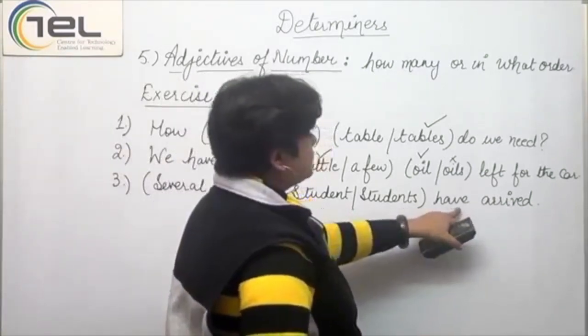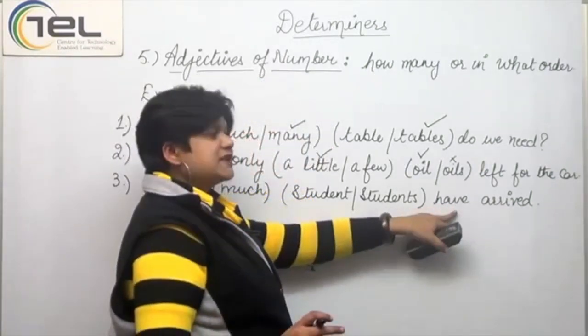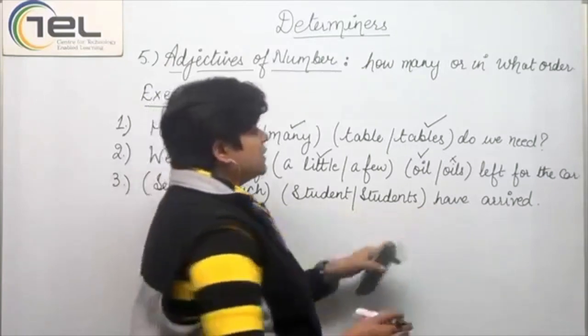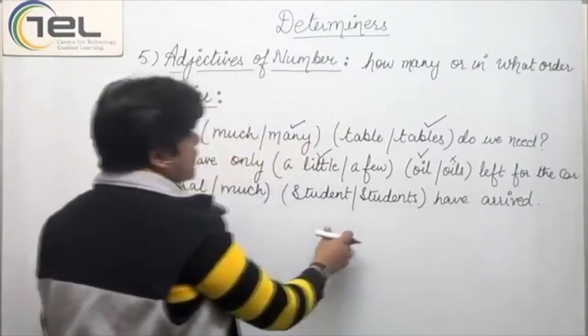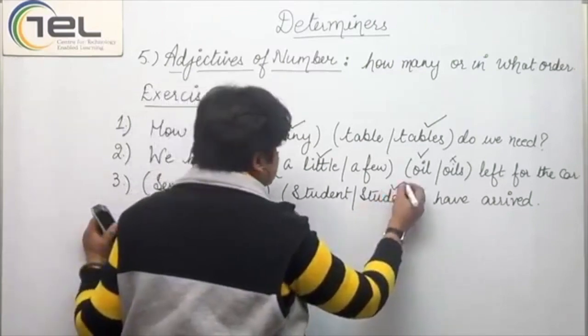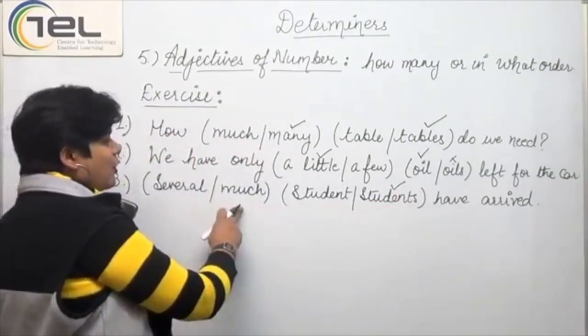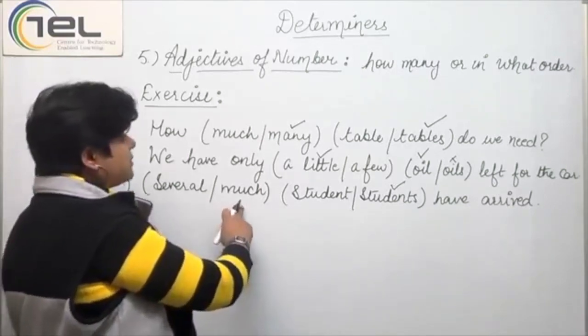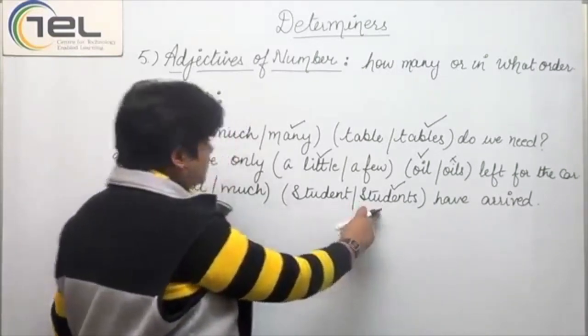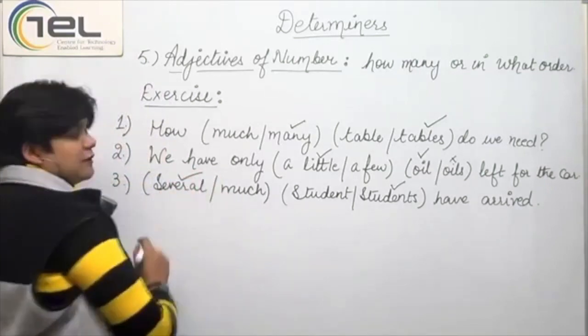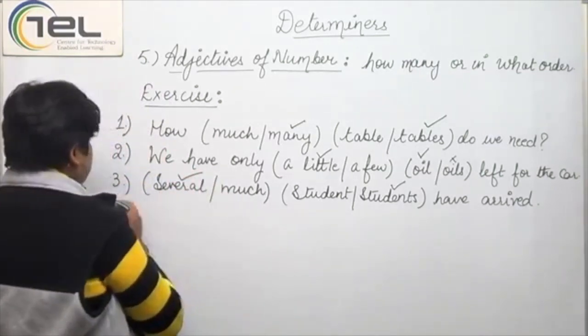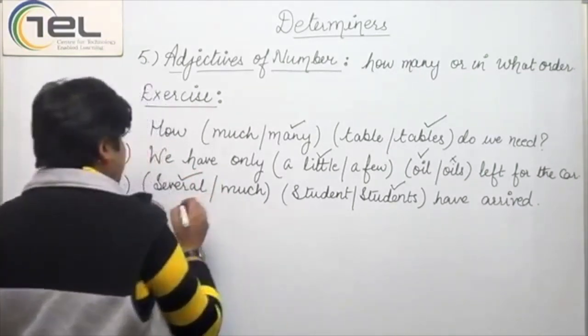If you see the verb that is used here, it is have. Now, have is used with a plural noun. So, what is the plural noun here? It's students. Now, with students, what will you use? Several or much. Much cannot be used here because it is a countable noun. So, we will use several with this. Now let's take another example.